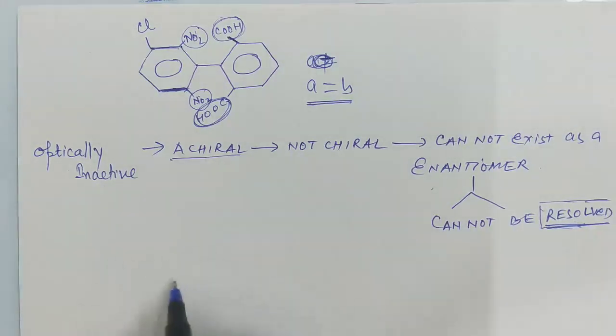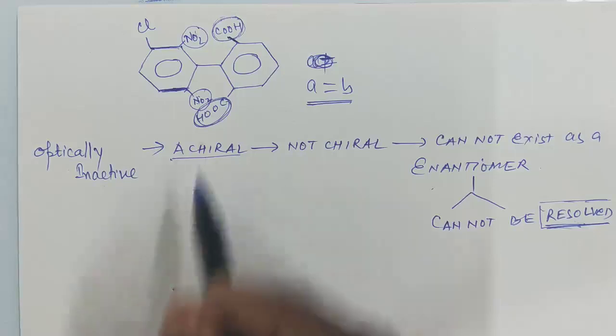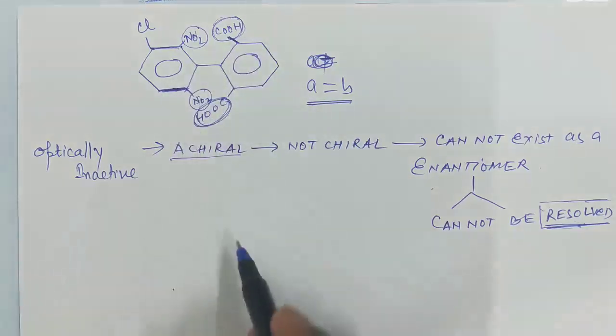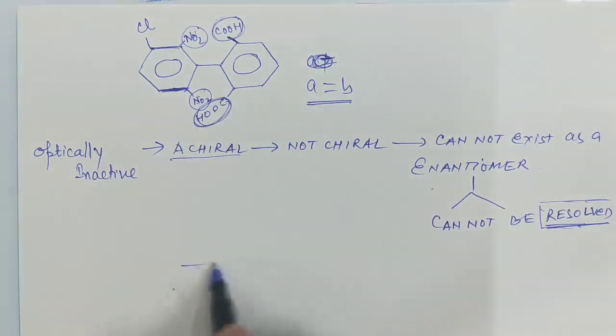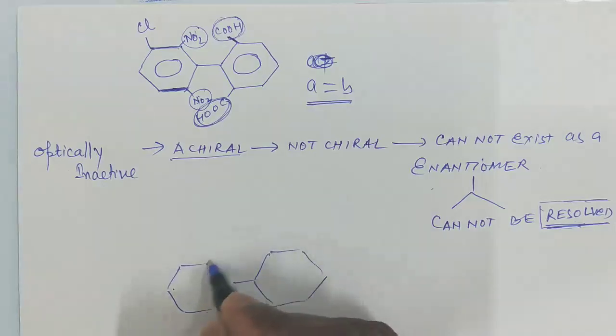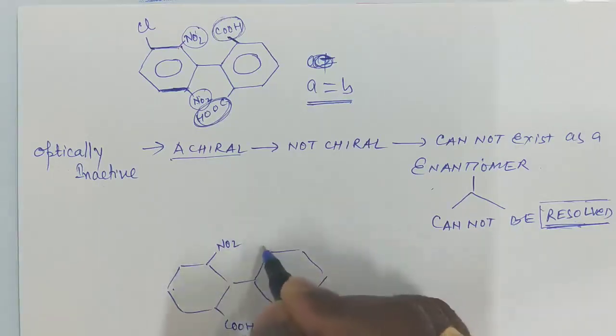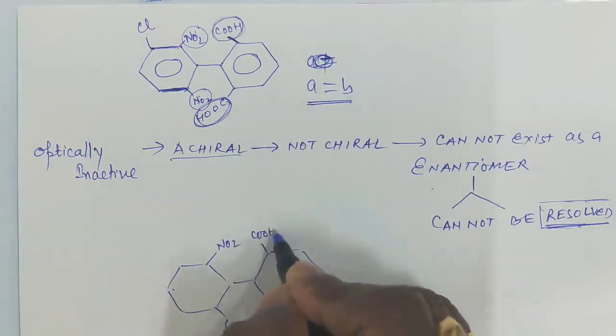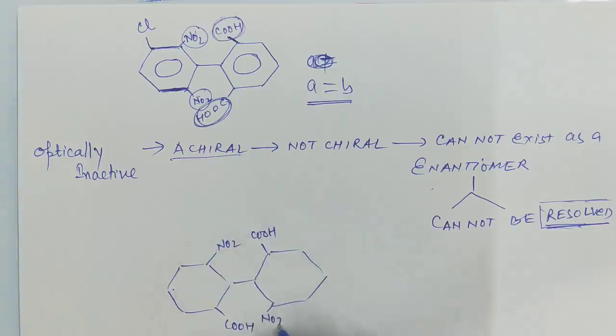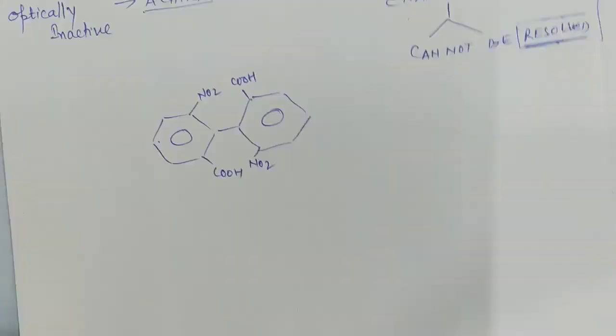Similarly, if you see another example, if we interchange these groups with each other, NO2, COOH, COOH, NO2, like this. If we take this molecule, then what will happen?